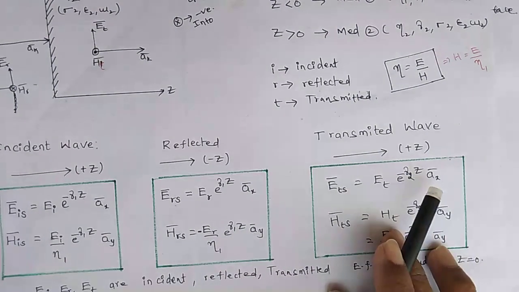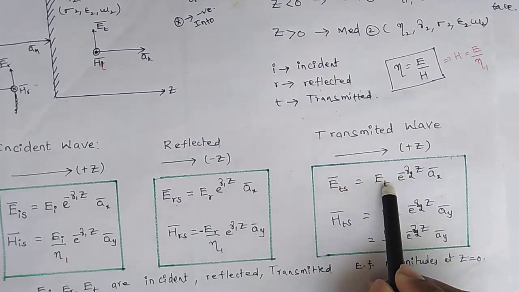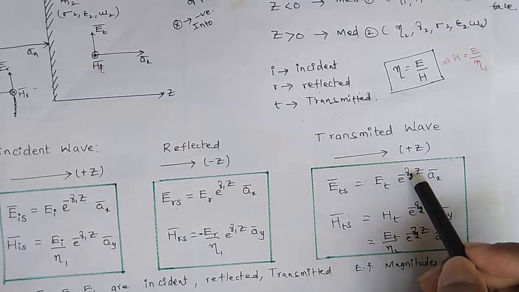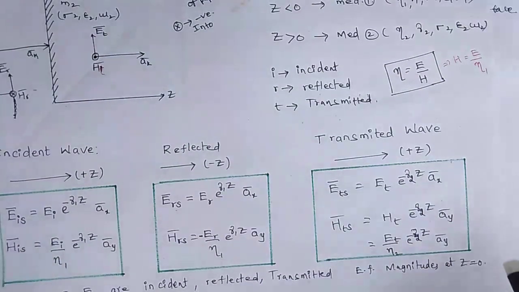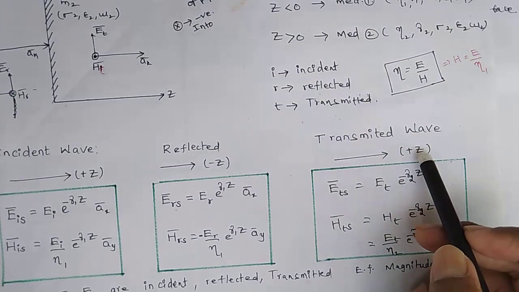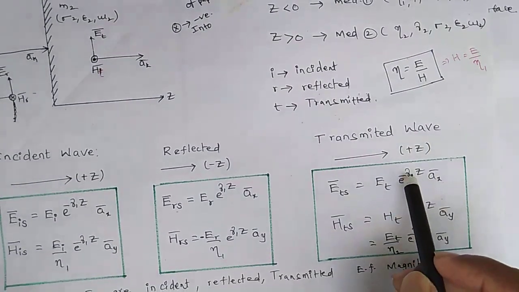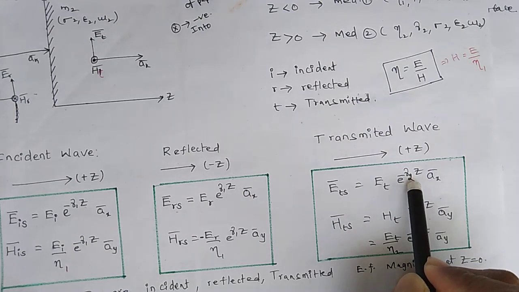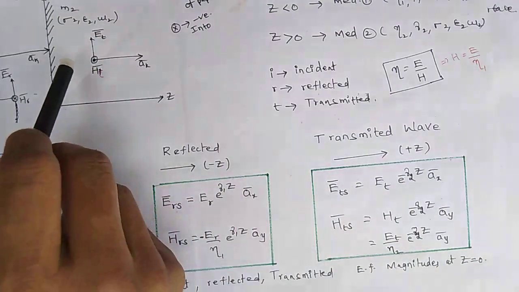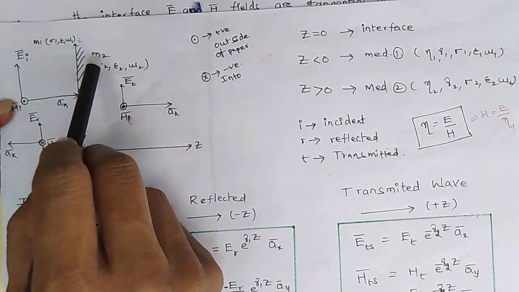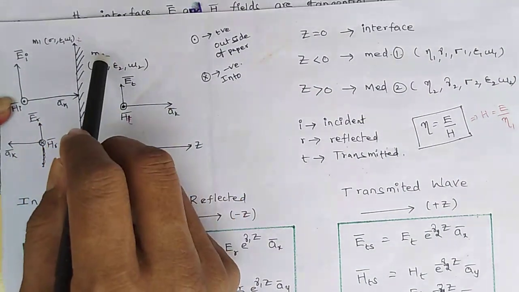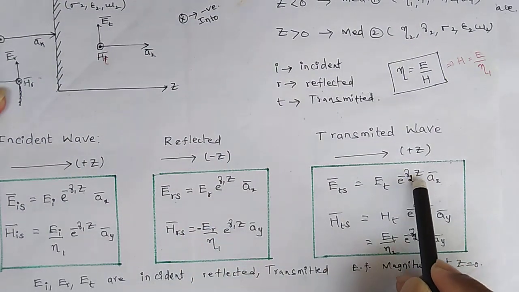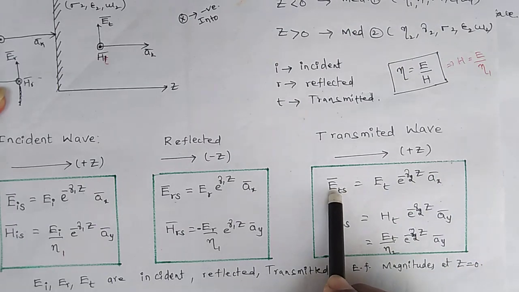For the transmitted wave, Et(z) is equals to Et into, this is nothing but the amplitude, e to the power of minus, since my transmitted wave is along the positive direction. That's why I got e to the power of minus gamma 2 z. Gamma 2 is for the transmitted wave in medium 2. The electric field is in the direction of ax.